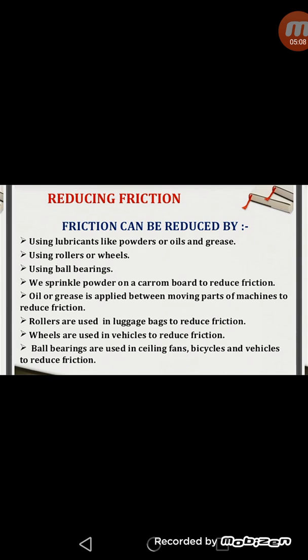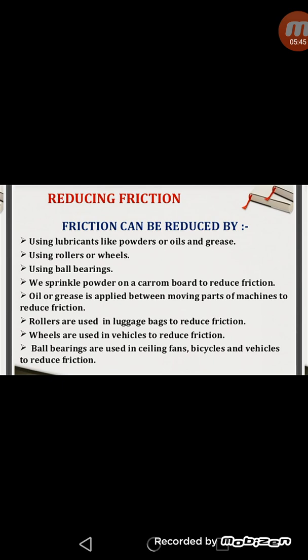This is possible due to reduction in friction. In the same way, we apply oils and grease in machinery to reduce the friction. Second one is using rollers or wheels. You have seen that luggage nowadays is provided with rollers or wheels so that it becomes very easy to pull them, because when we provide the luggage with rollers or wheels, they have rolling friction, and as we studied, rolling friction is the minimum friction. So by providing rolling friction, we can also reduce the friction.